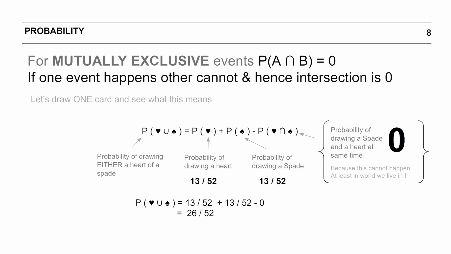This is what is meant by mutually exclusive events, and hence the term P(heart intersection spade) becomes 0, and hence the probability of the card being either a heart or a spade becomes just the sum of the probability of a card being a heart and the probability of a card being a spade. So for mutually exclusive events, the last term, heart intersection spade or probability of A intersection B, is always 0.